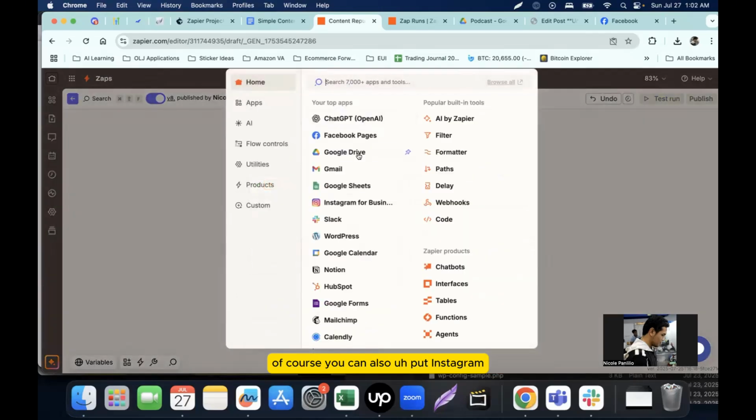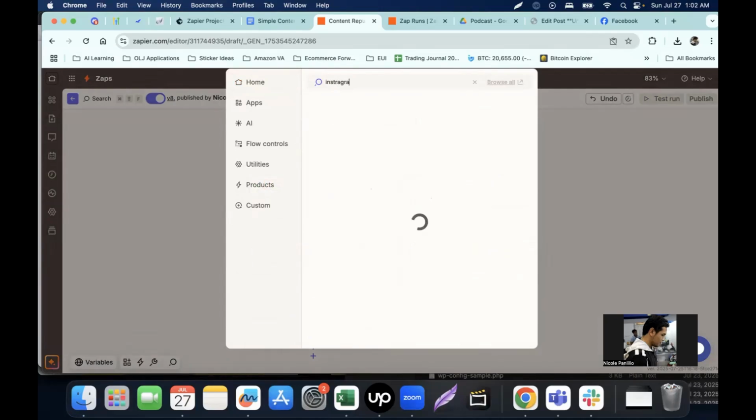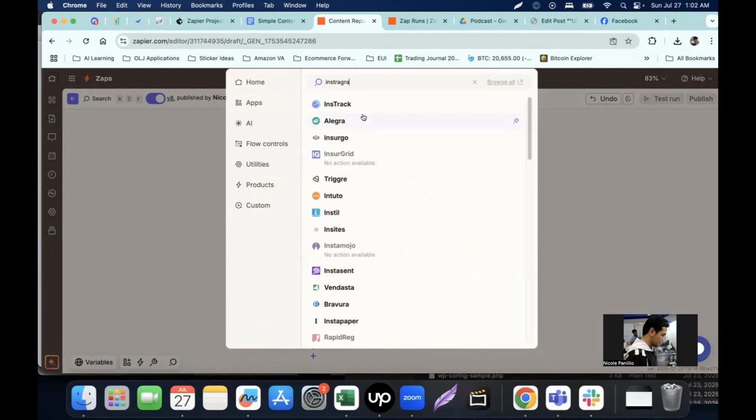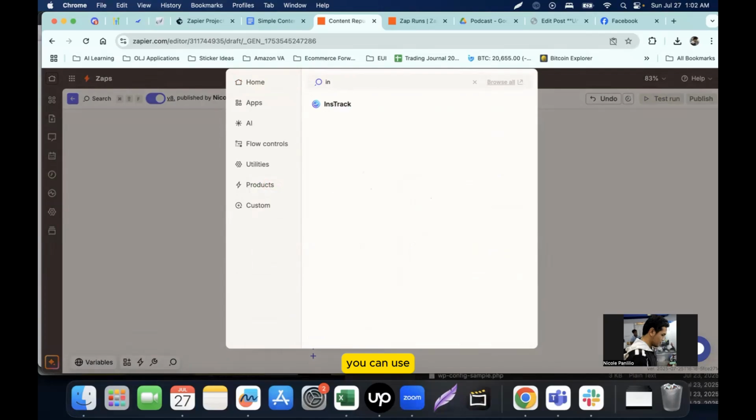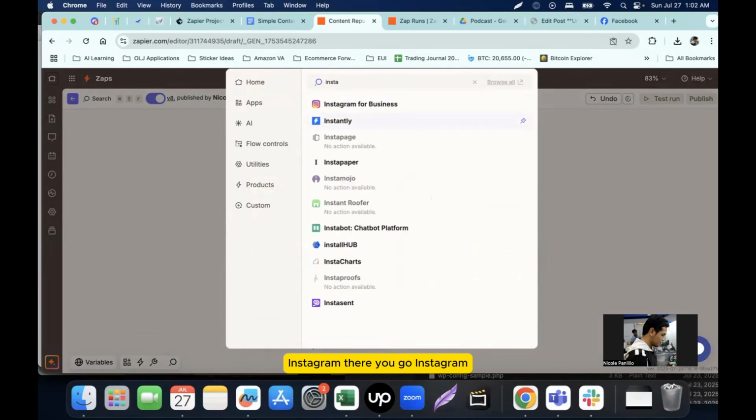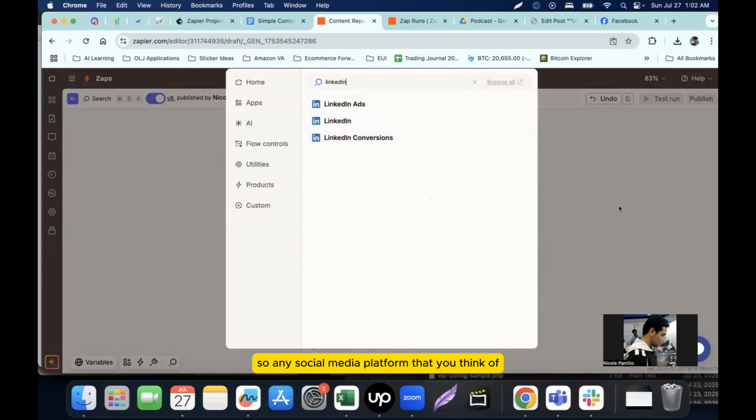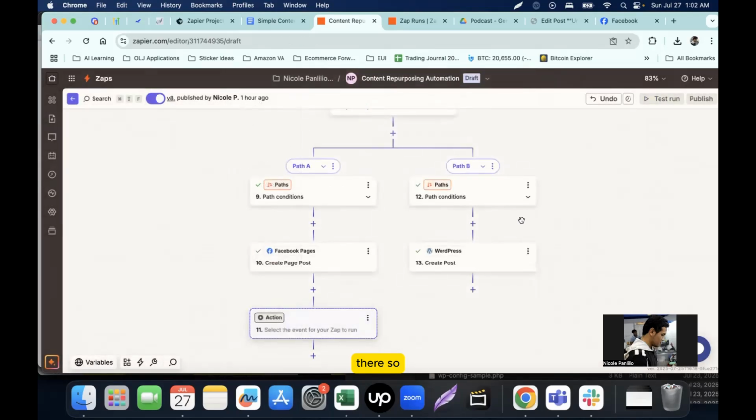Of course, you can also put Instagram. You can use Instagram. There you go. Instagram, you can use LinkedIn. So any social media platform that you think of, I think you can use it here on Zapier, as long as Zapier supports that social media platform, you can post it or automatically post it there.